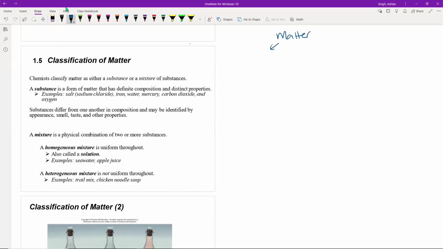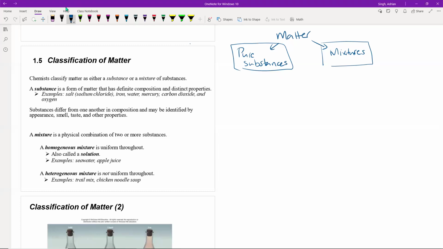We can classify this very broadly at the beginning into two categories. We can have either pure substances, akin to just quote unquote chemicals that we talked about early on, or mixtures. And there's some big differences between these two general categories. In this section, we're going to focus more on mixtures. We'll spend the next few chapters talking about pure substances. So we'll just look at some general differences now.